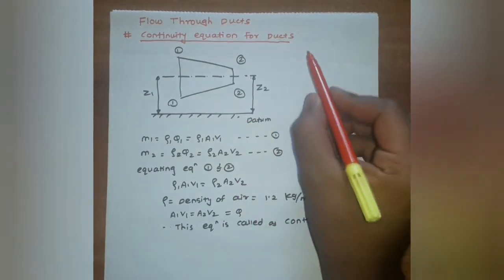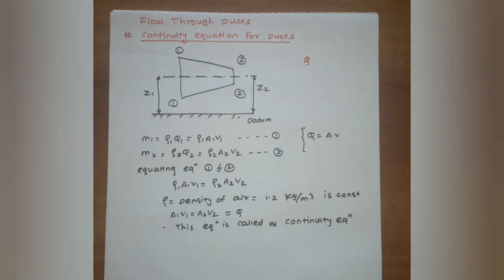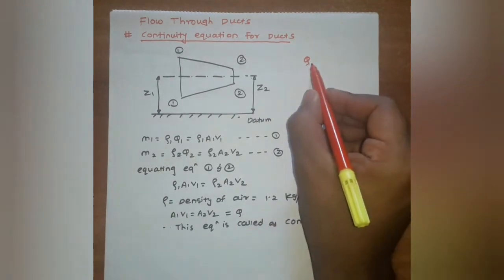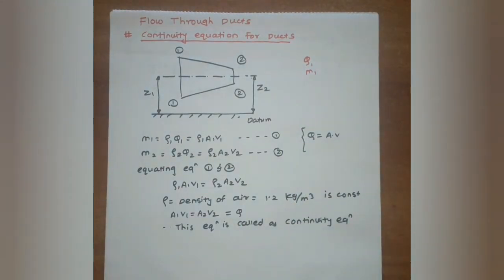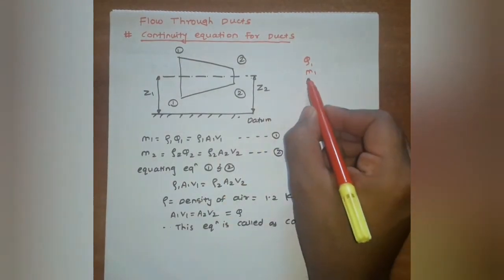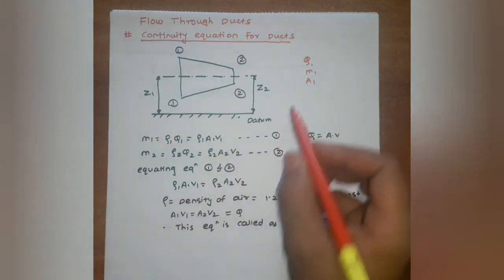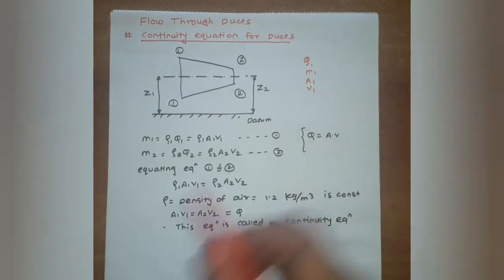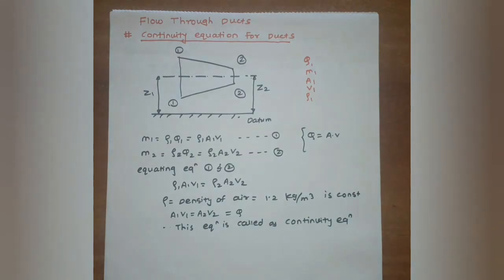Consider Q1 as the quantity of air passing through section 1-1. M1 is the mass flow rate of air through section 1-1. A1 is the cross-sectional area of the duct at section 1-1. V1 is the velocity of air at section 1-1, and rho 1 is the density of air at section 1-1.